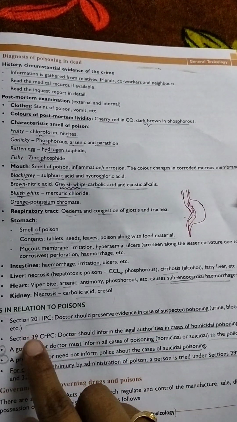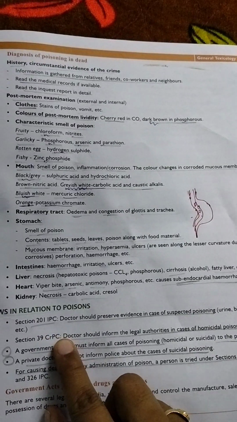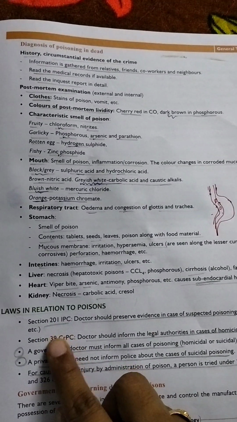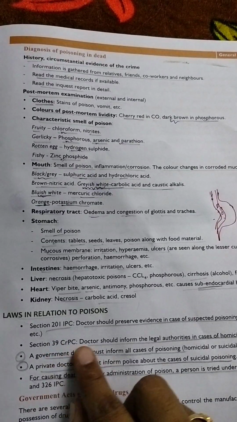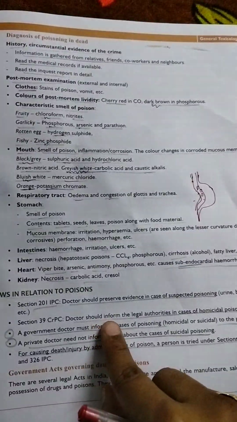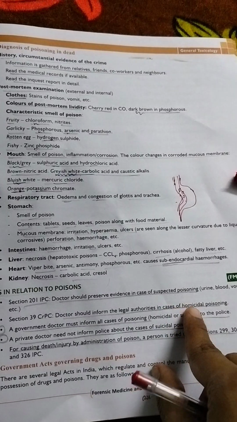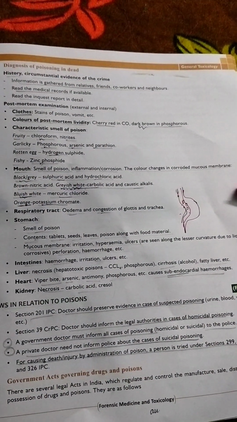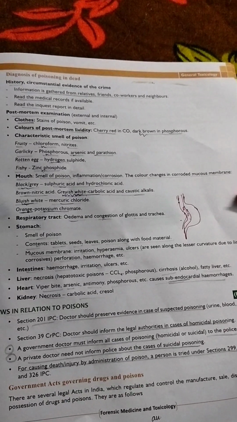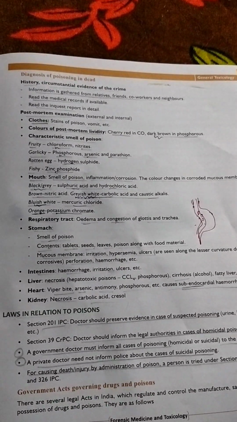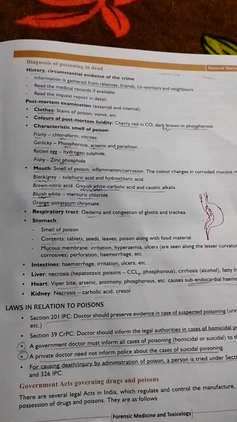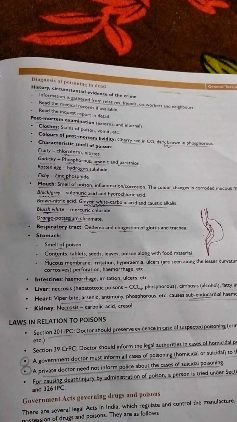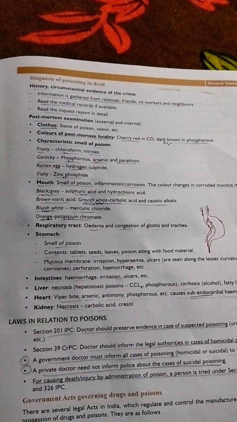Next, Section 39 CrPC. See, there are three people who killed nine people, and this speaks about the doctor informing the legal authorities in case of homicidal poisoning. If you are a government doctor and you got a poison case and the person has died, and you came to know that it is a homicide, someone has poisoned him, you have to inform the higher authorities. You also have to inform even if it is a suicidal case.